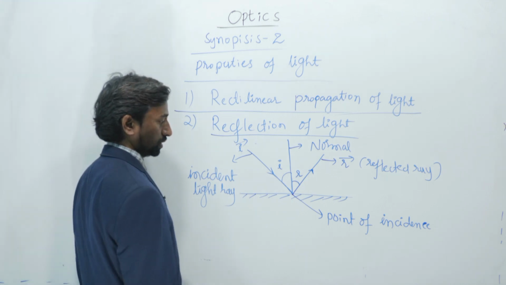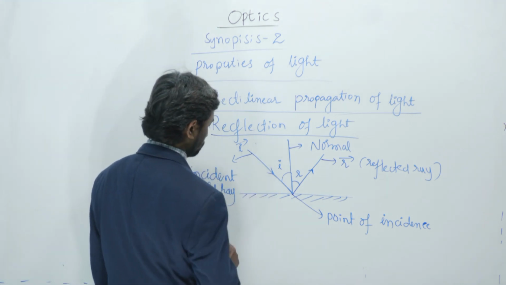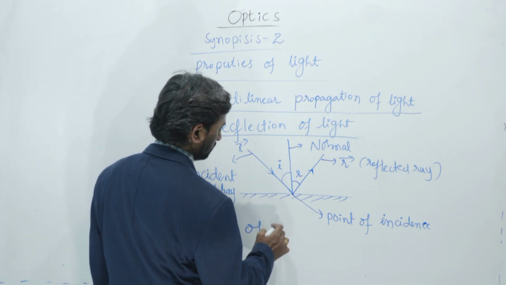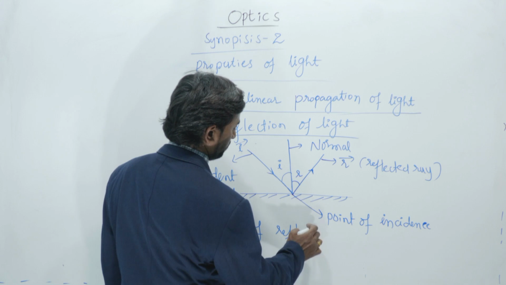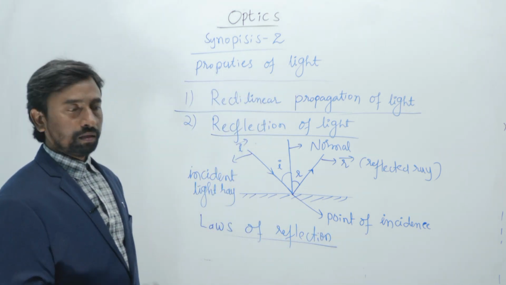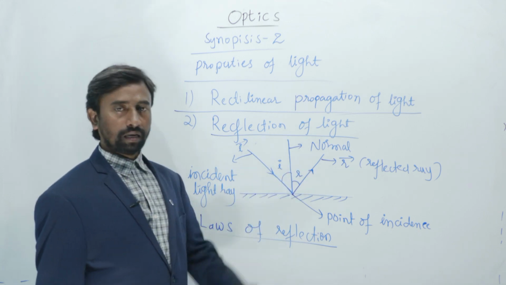Here are the laws of reflection. Wherever reflection is taking place, these two laws will be obeyed. The first law: the angle of incidence is always equal to the angle of reflection.